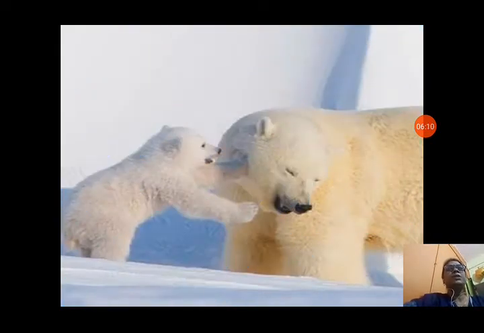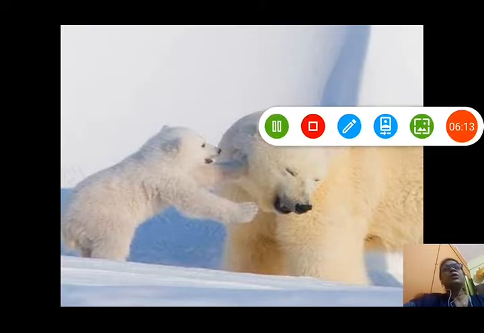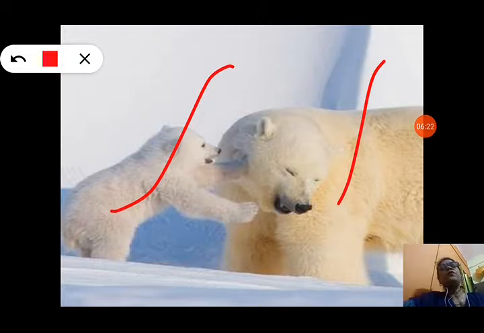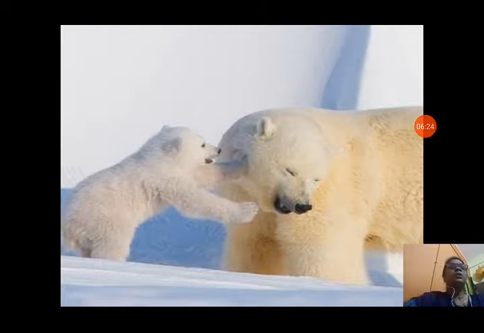You can see how much thick fur is there on their body, the polar bear and the baby polar bear. So they have very thick fur, two thick layers of fur on their bodies to protect themselves from the biting cold condition of the polar region. That's why they can survive in the polar region.